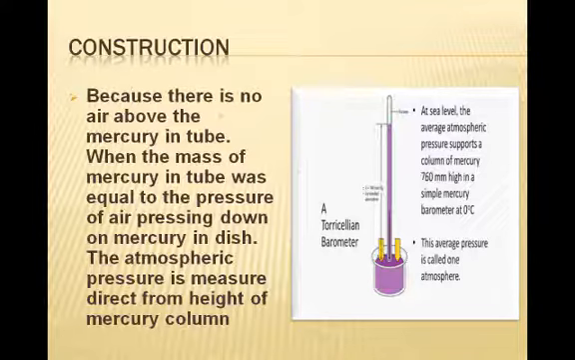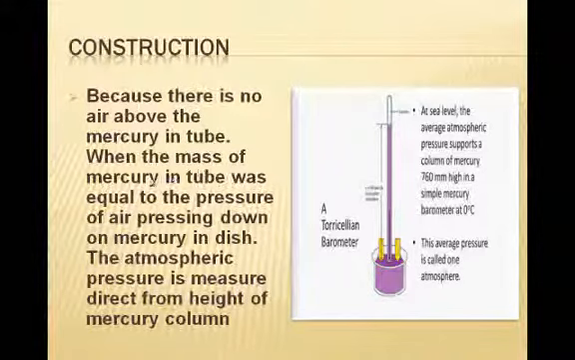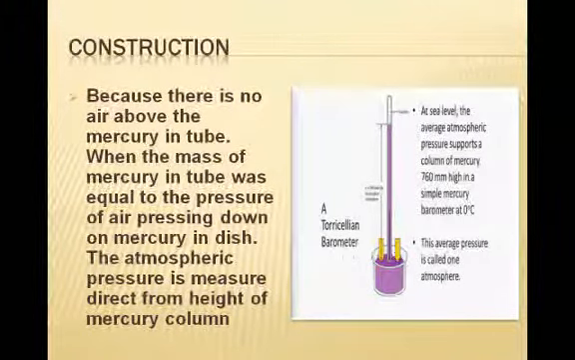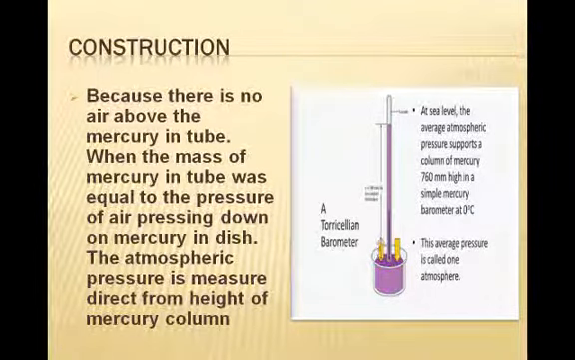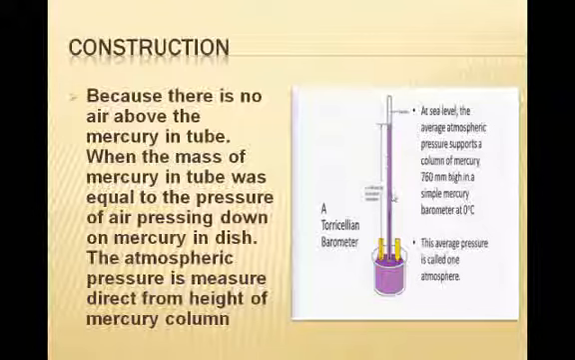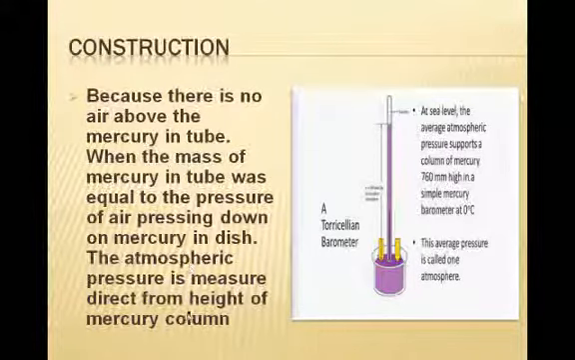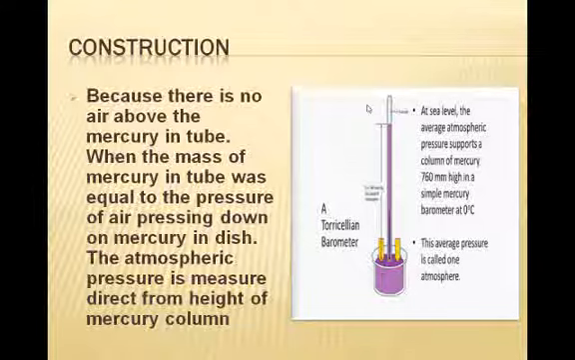Now look here, there is no air above the mercury in the tube. When the pressure of the mass of mercury in the tube is equal to the pressure of the air pressing down on the mercury in the dish, the air exerts a pressure on the mercury in the dish, and the mass of the mercury in the tube is also exerting pressure. When these two pressures are equal, the mercury level in the tube stops. At that time the atmospheric pressure is measured directly from the height of the mercury column. From here we can measure.